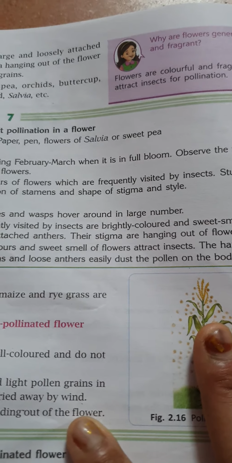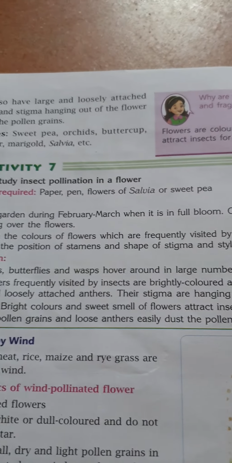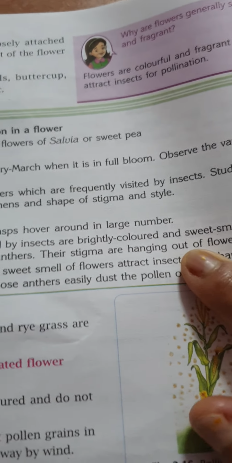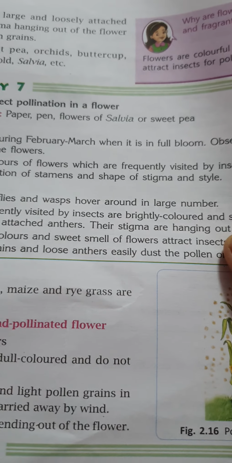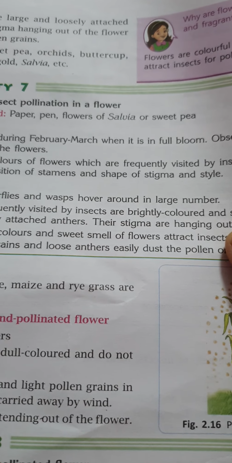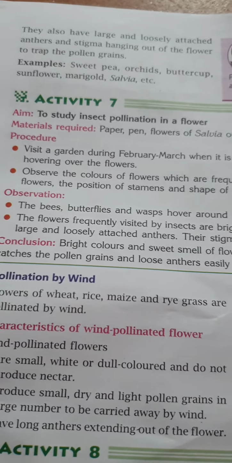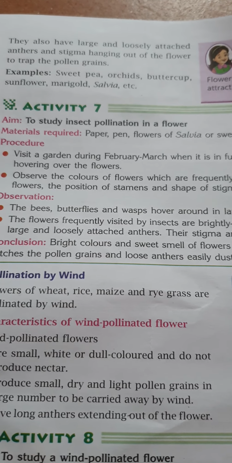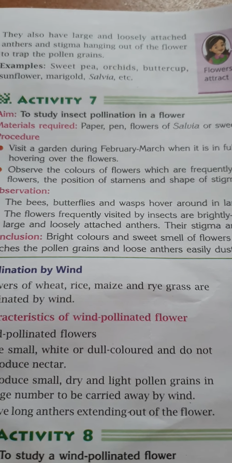Now animals play an important role in plant reproduction. They help in seed dispersal. In seed dispersal, what happens? When an animal eats the fruit of a plant, they move to a different location. This movement helps in spreading the seeds, and we get a new plant at a different location. They also have large and loosely attached anthers and stigma hanging out of the flower to trap the pollen grains.